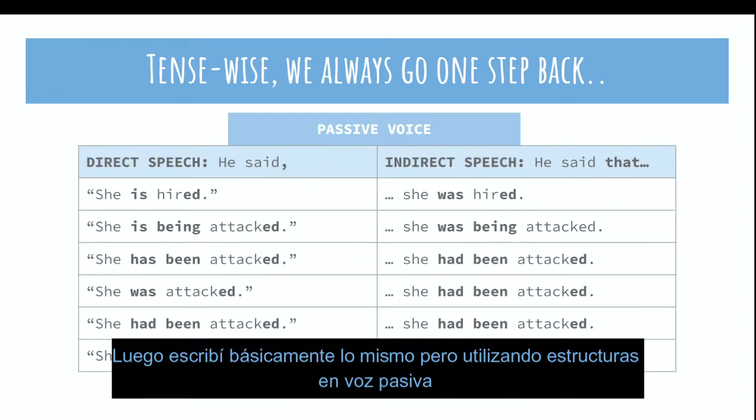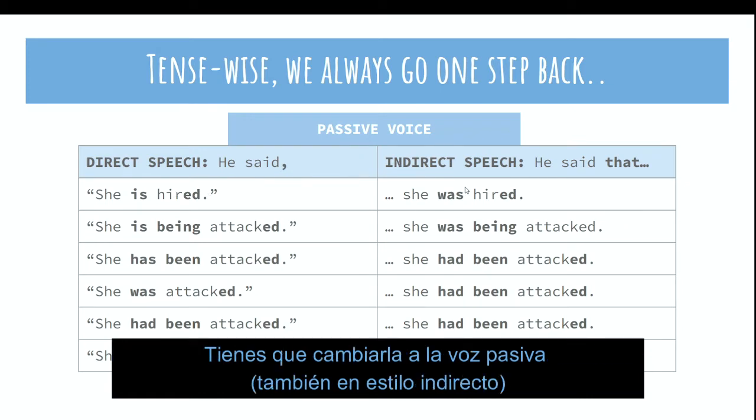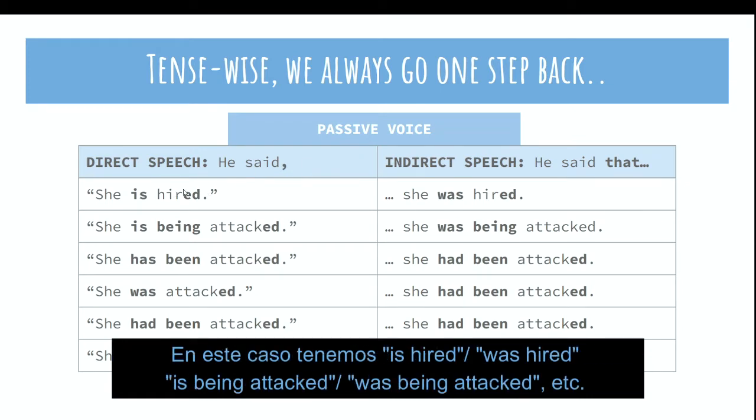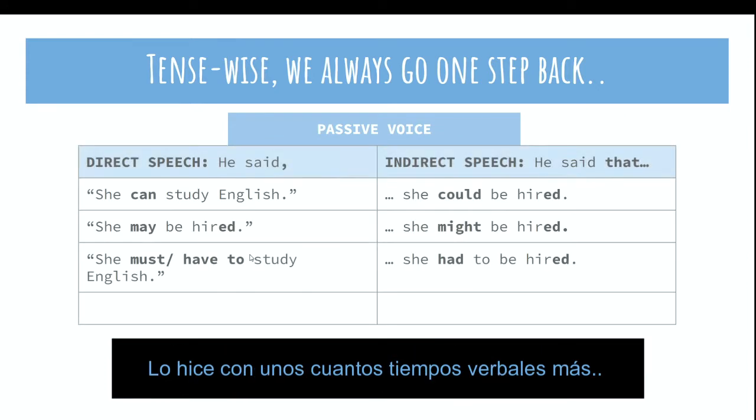Then I wrote this, basically it's the same thing, but I am using passive structures. So it can happen that you find a direct speech sentence that's in the passive voice, so you have to turn it into the passive voice. But in this case, we have is hired, was hired, is being attacked, was being attacked, and so on and so forth. I did it with a few more tenses.